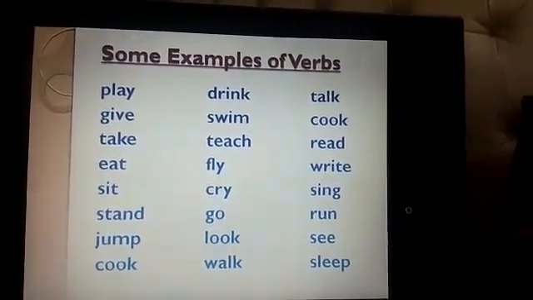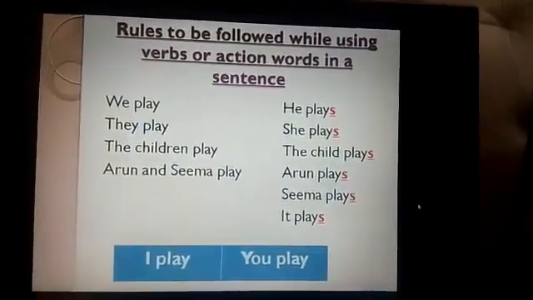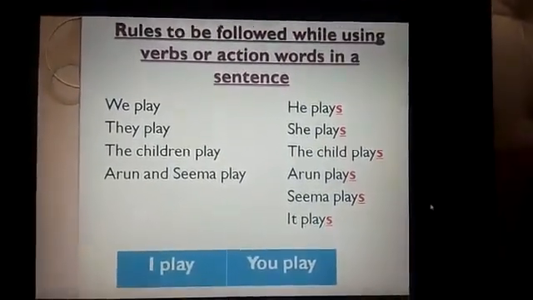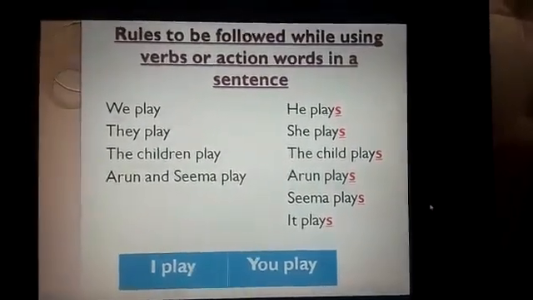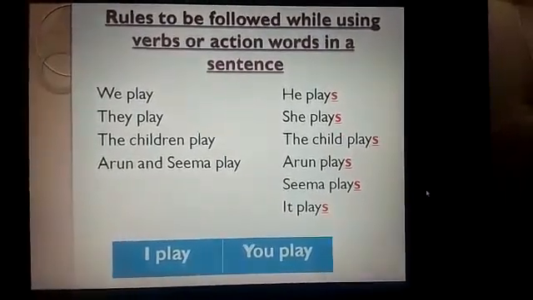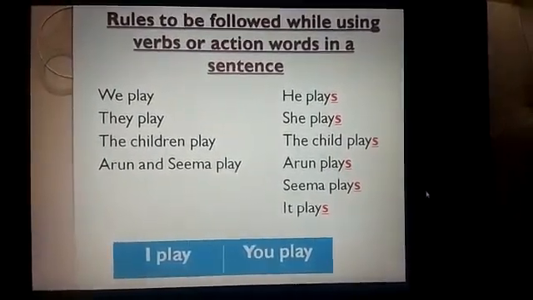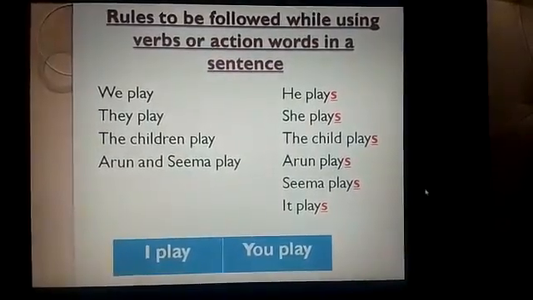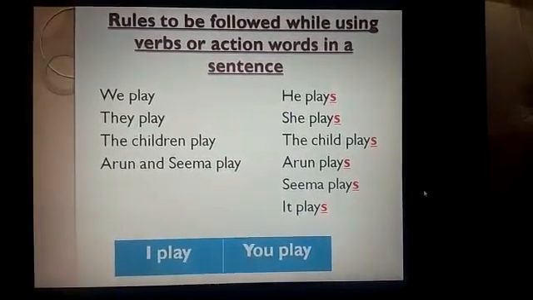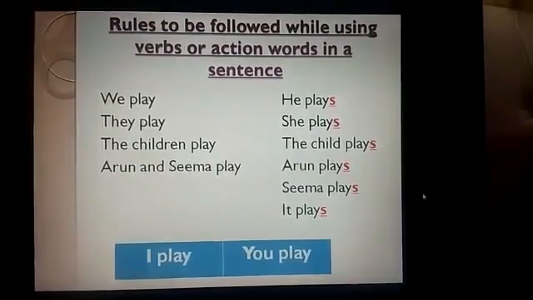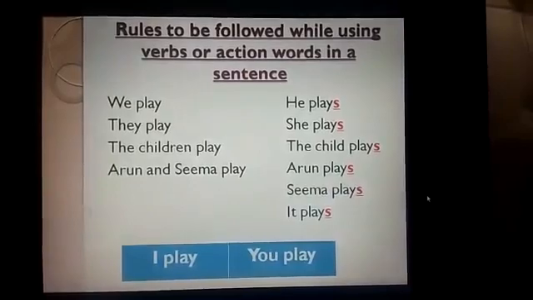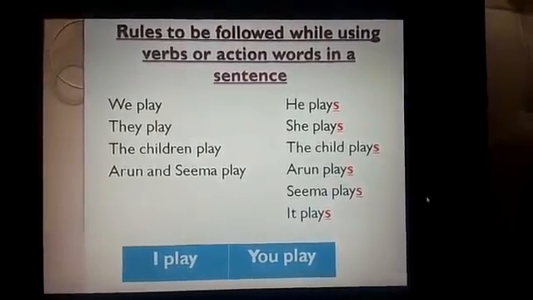Now, children, let us go through some rules which we have to follow when using verbs or action words in a sentence. If we are using verbs for a group of people, suppose we, they, the children, Arun and Seema, more than one person, then we use the simple form of verb. Like we play, they play, the children play, Arun and Seema play.